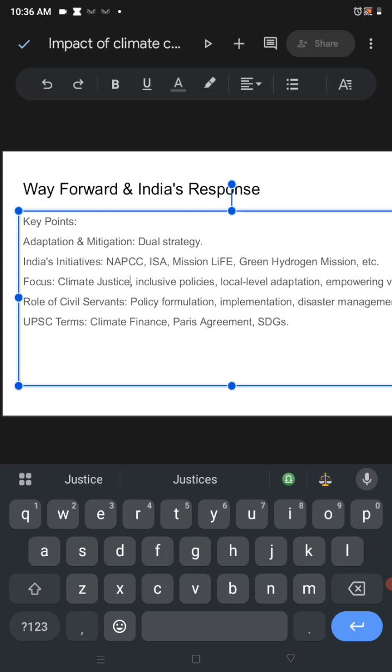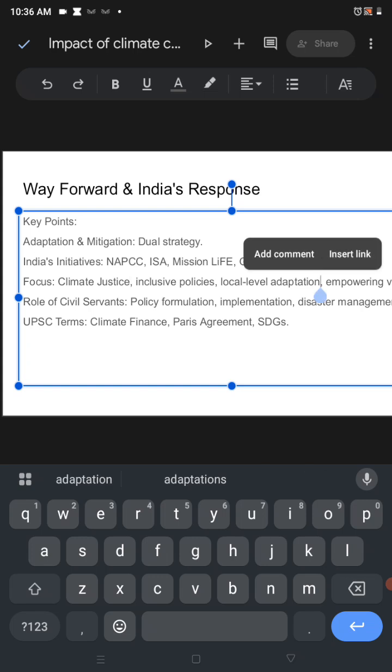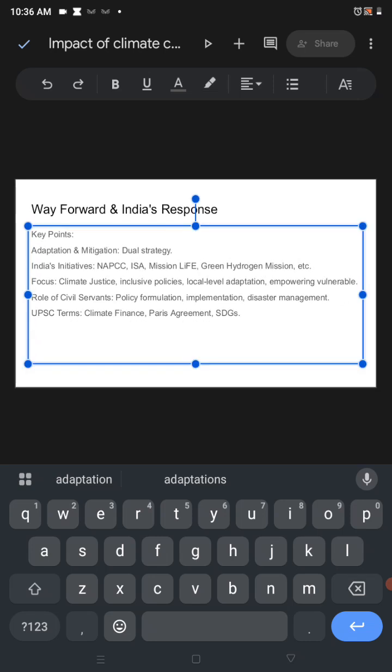Inclusive policies and local-level adaptation to support the tribals and all people. Empowering the vulnerable, that is children and the poor, giving them support, livelihood, subsidized food and so on.